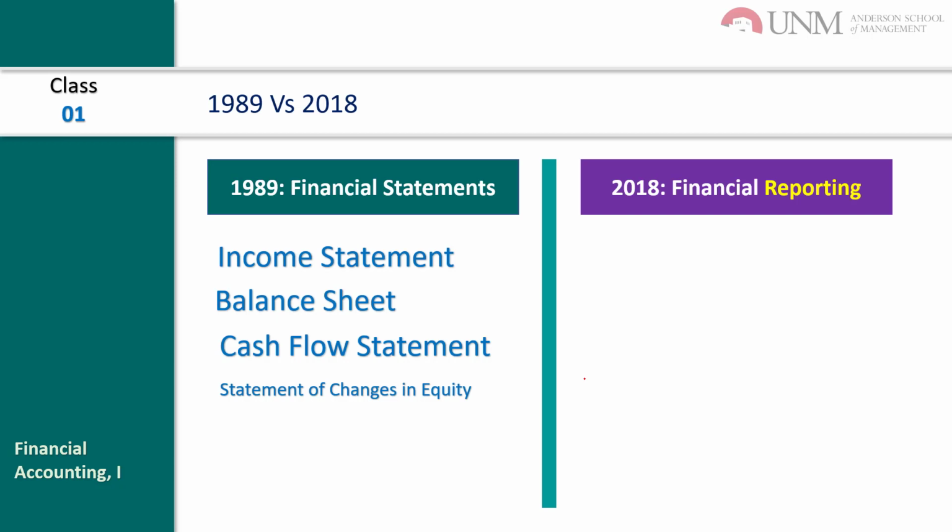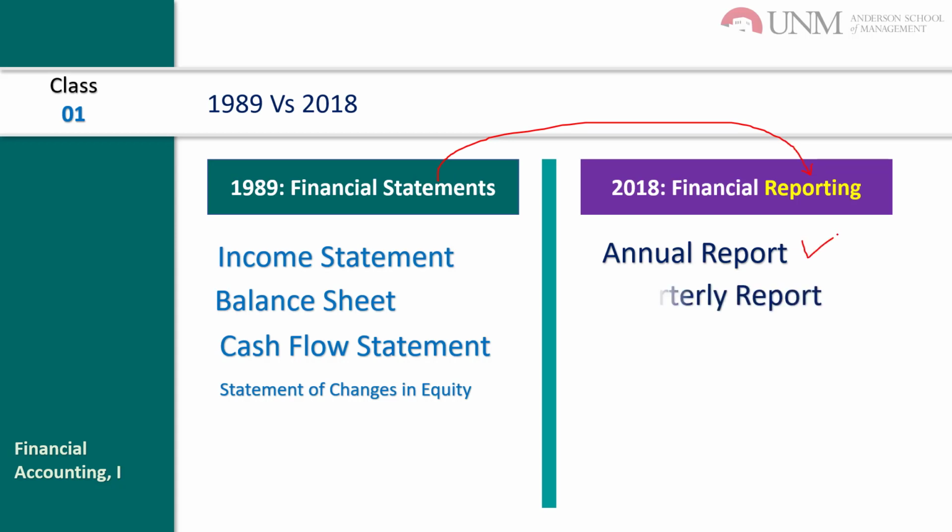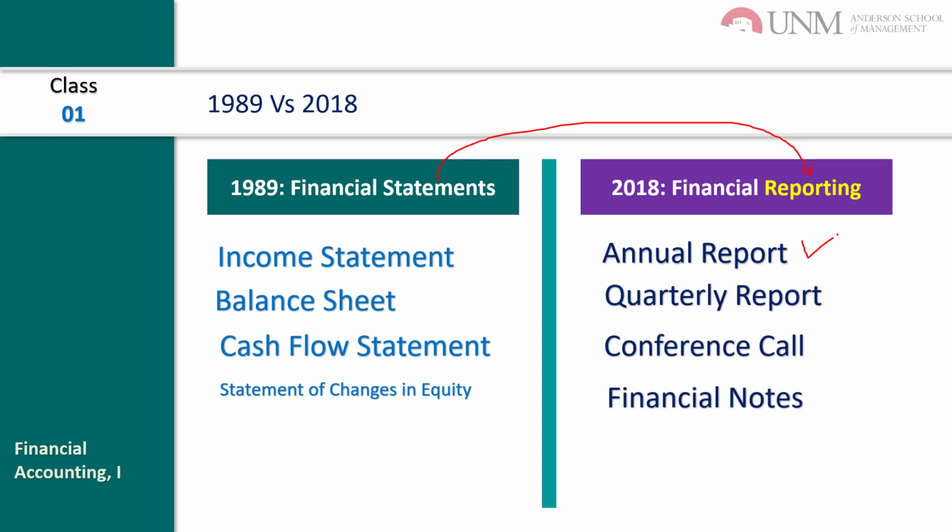But in the 2018 framework, the main focus was financial reporting. See that this was financial statements and this one is financial reporting. That is why we are saying annual report, quarterly report, conference calls, and the financial notes.